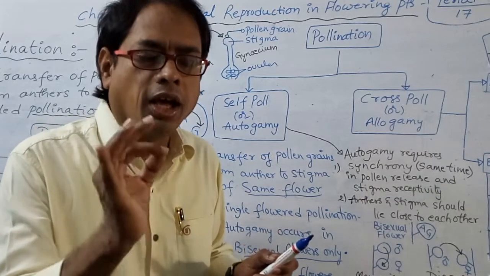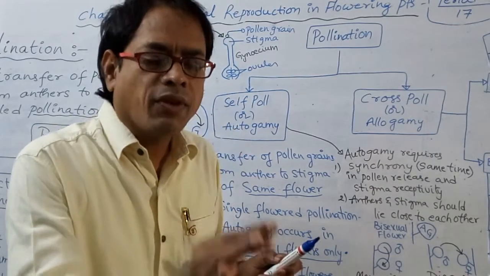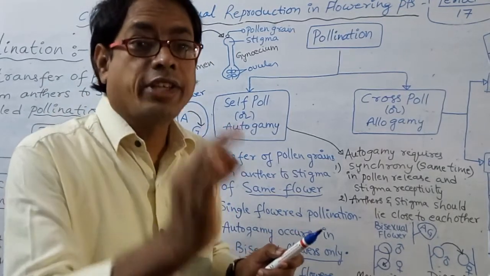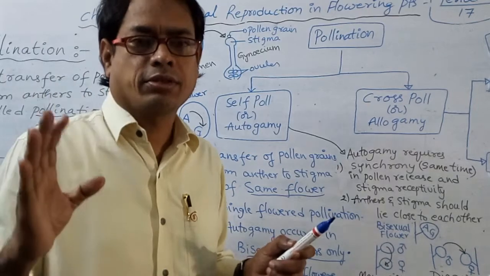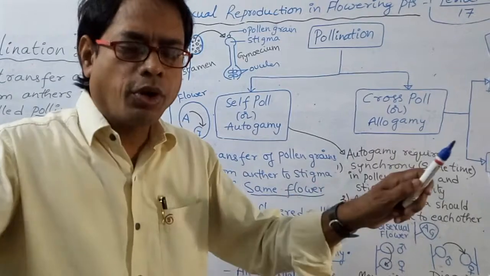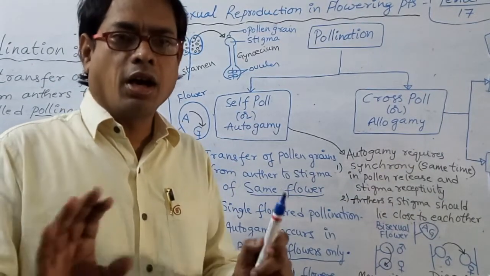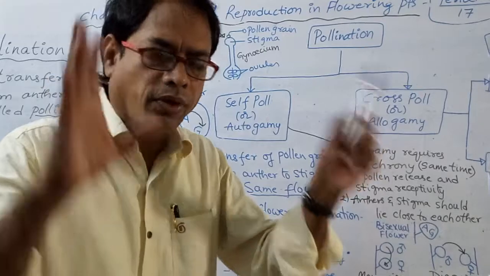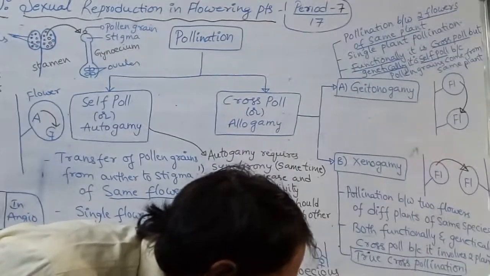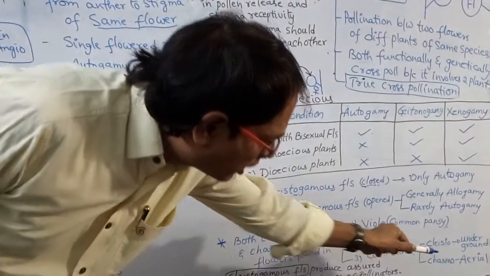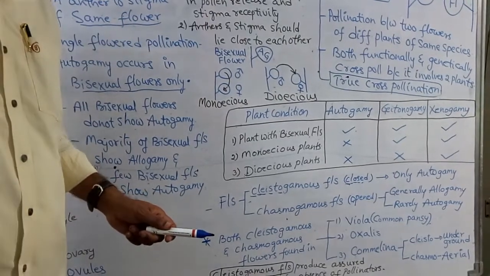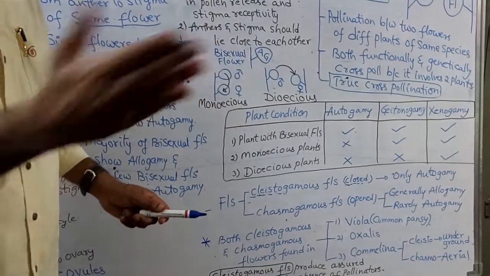In Commelina, cleistogamous flowers are underground. Okay, it's correct. The stem produces cleistogamous flowers. That point is very, very important. The roots never produce flowers. So in Commelina, cleistogamous flowers are underground and chasmogamous flowers are aerial. Aerial means growing above the soil. Underground means below the soil.